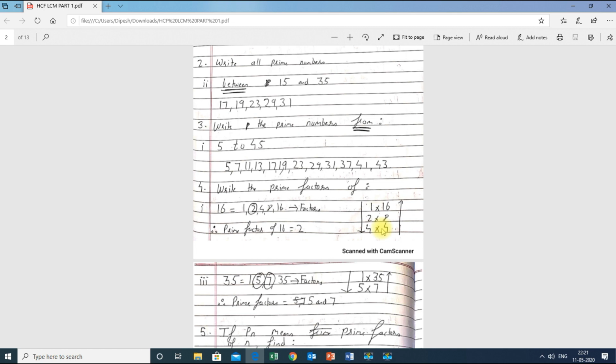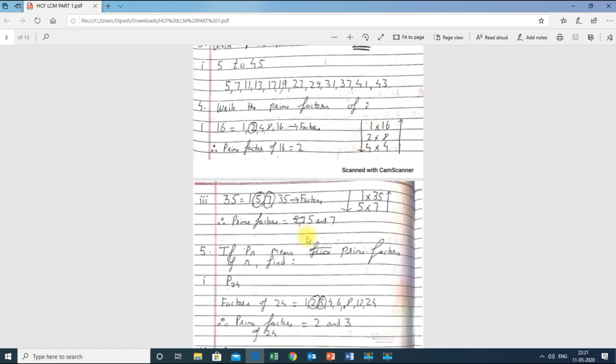Now how will I write? 1, 2, 4, 4, 8, 16. Keep one thing in mind: when numbers are repeating, don't repeat them in the factors. Just write 1, 2, 4, skip this 4 and then write 8 and 16. So 1, 2, 4, 8, 16 are the factors, and out of these factors there is one prime number, 2. Therefore prime factors of 16 is equal to 2.